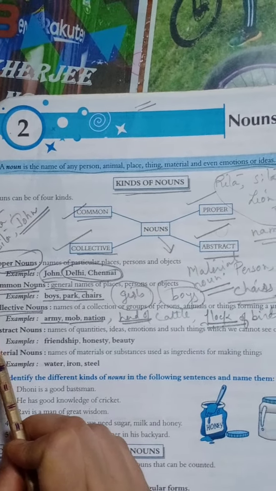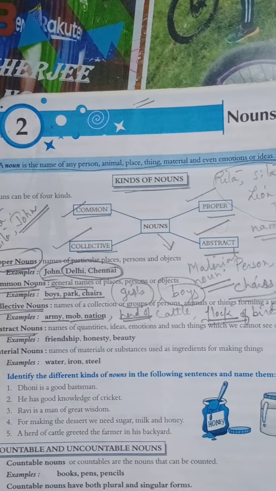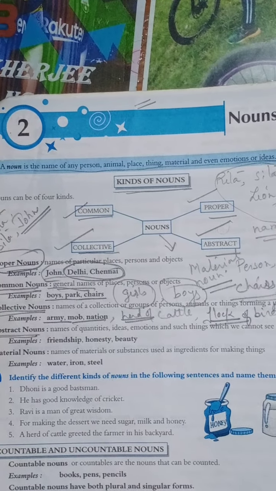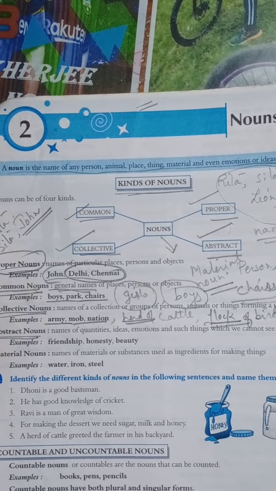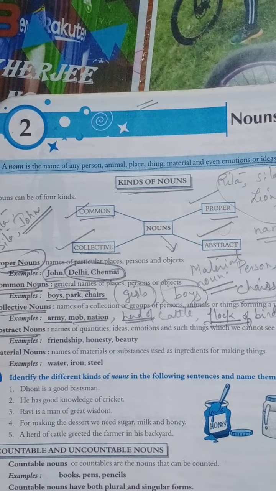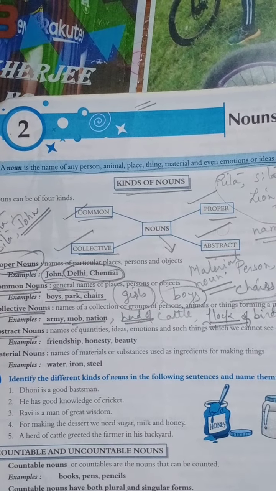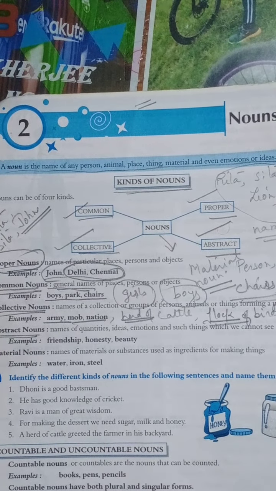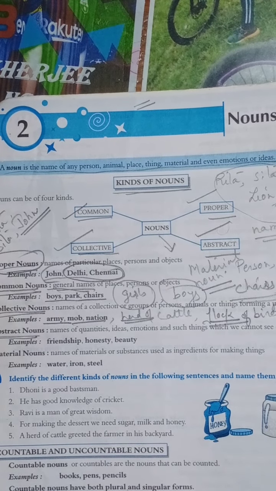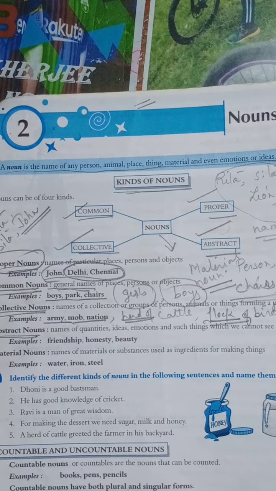Now let us see abstract noun. What is abstract noun? It is the name of quantities, ideas, emotions, and qualities, the things we cannot see, we cannot touch, we cannot sense, but we can only know about it and we can only feel it. Like friendship, we feel the friendship. Yes, that person is my friend and he is a good friend of mine. That is friendship.